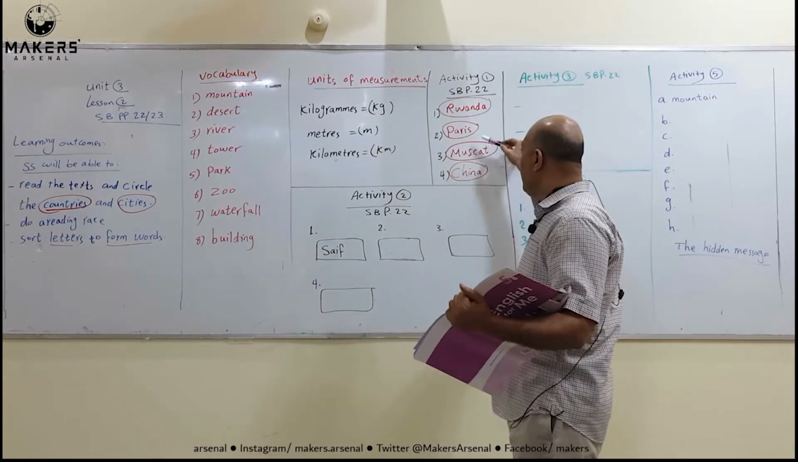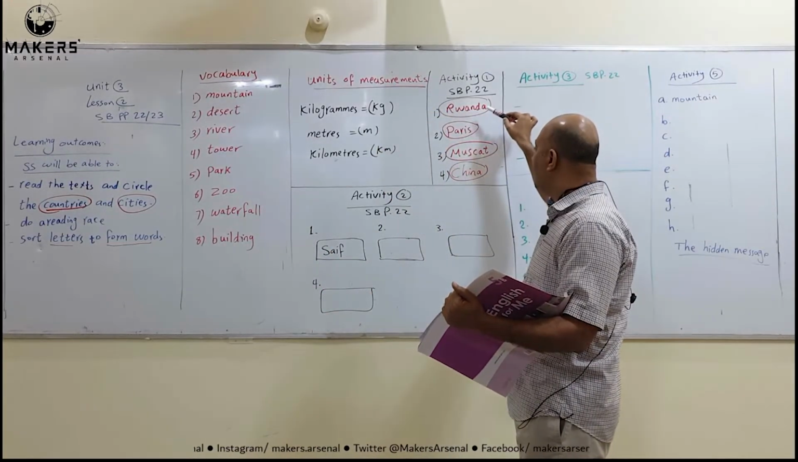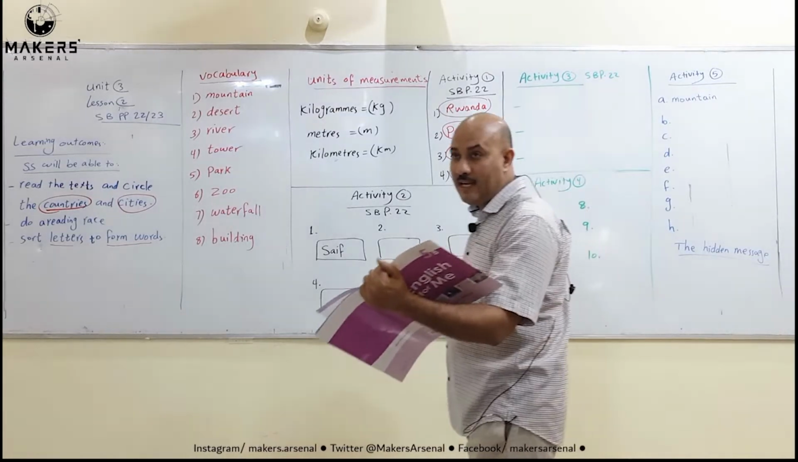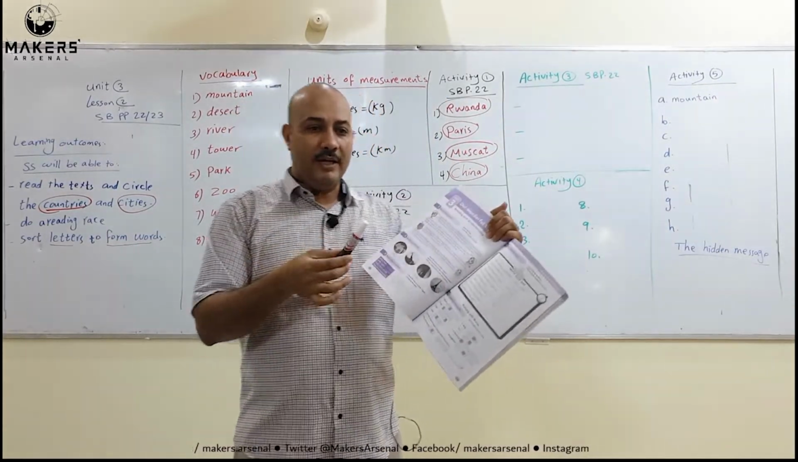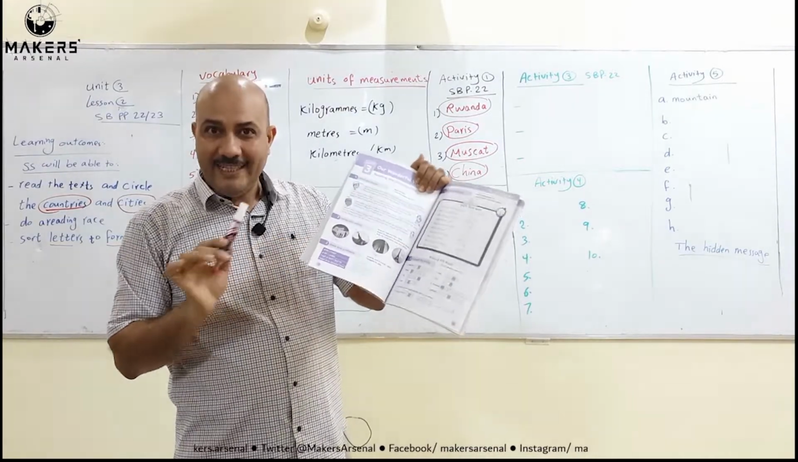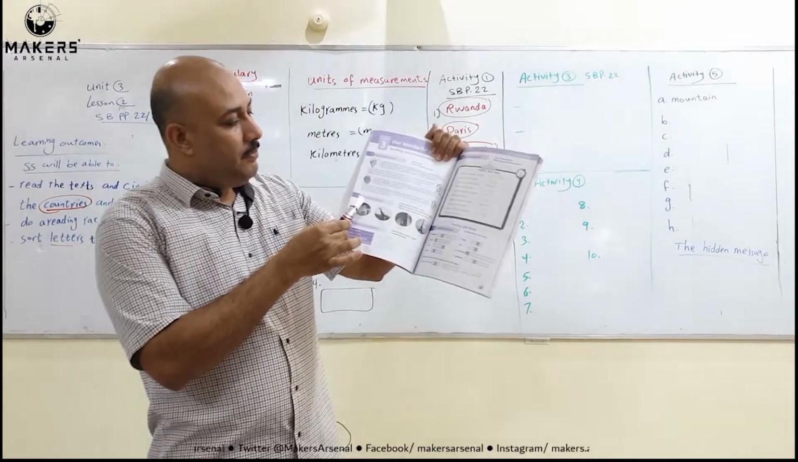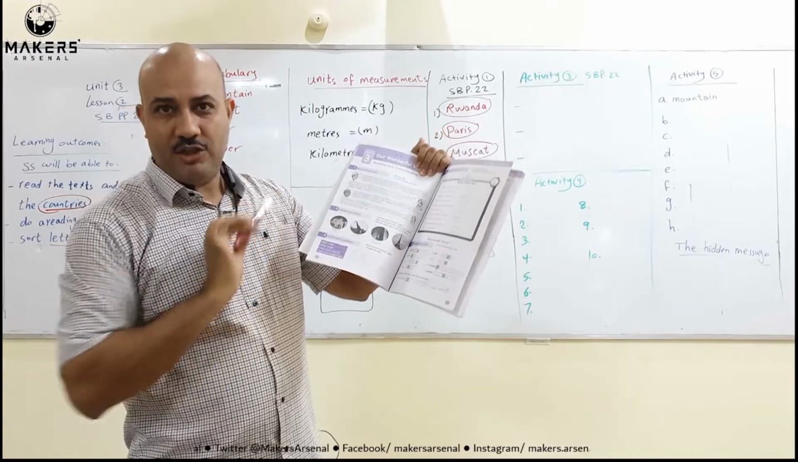Muscat is a city, Paris is a city, Rwanda is a country. This is the end of activity number 1. Now please, let's go to activity number 2, and the title of activity number 2 is this: read and match.